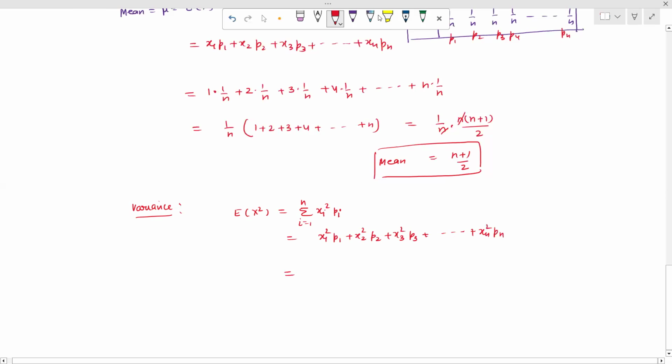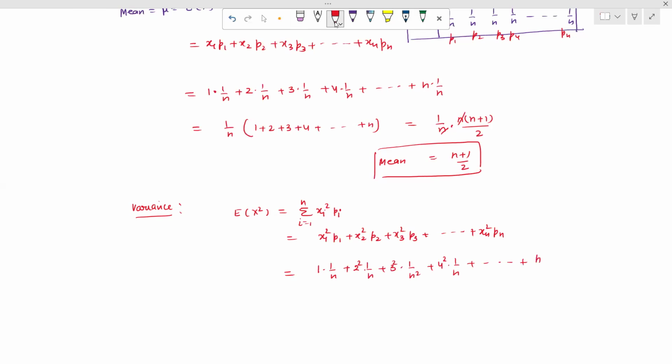So we take the square of the random variables. 1 square is 1 into 1 upon n, then 2 square, into 1 upon n, plus 3 square into 1 upon n plus 4 square into 1 upon n plus and so on plus n square into 1 upon n. So here we take 1 upon n as common. So this can be written as 1 square plus 2 square plus 3 square plus 4 square plus up to n square.